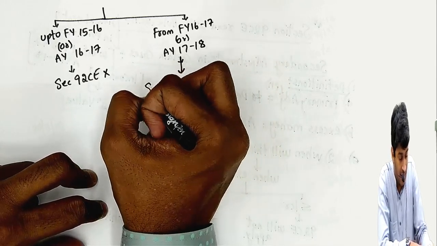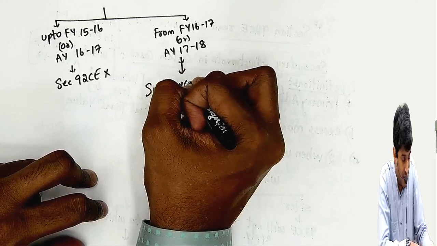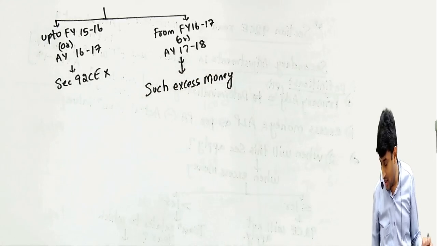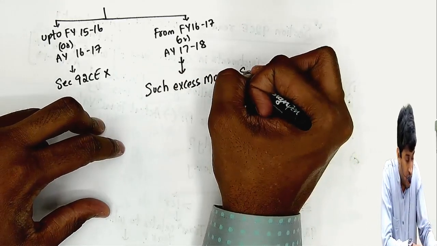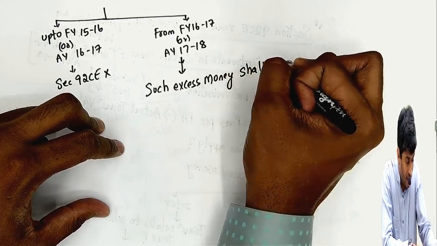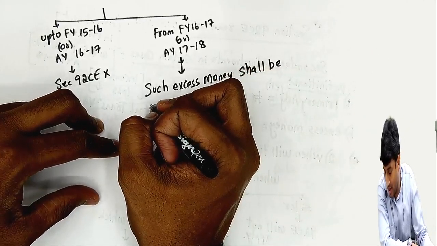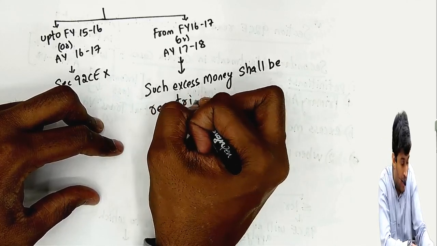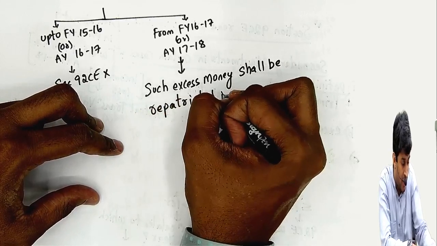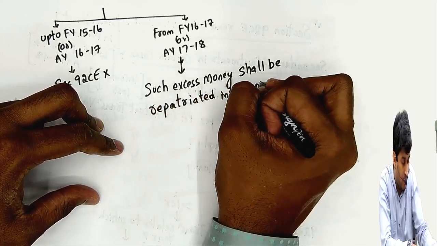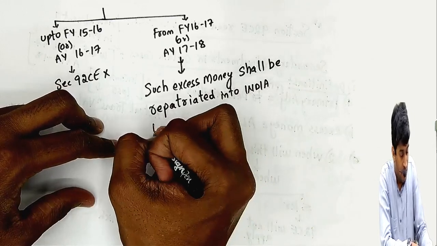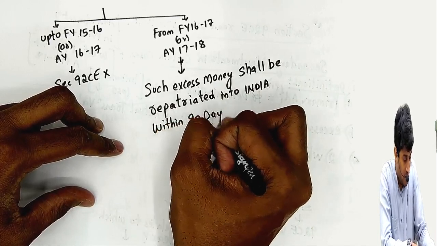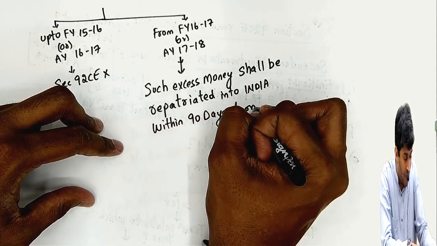Arrow mark down and then such excess money shall be repatriated into India within 90 days from.